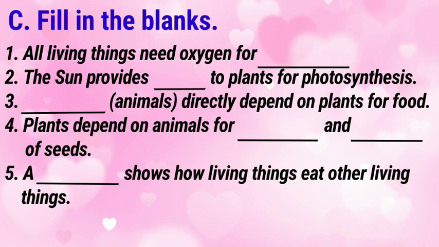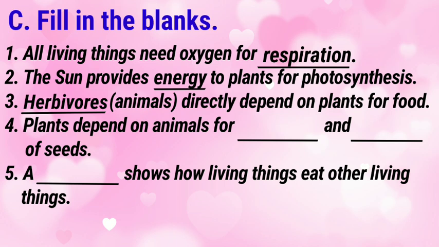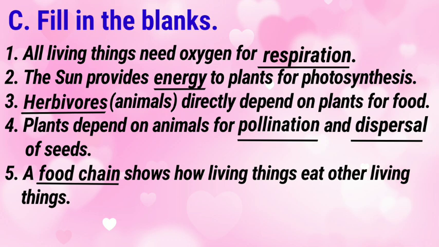C. Fill in the blanks. 1. All living things need oxygen for respiration. 2. The sunlight provides energy to plants for photosynthesis. 3. Herbivores directly depend on plants for food. 4. Plants depend on animals for pollination and dispersal of seeds. 5. A food chain shows how living things eat other living things.